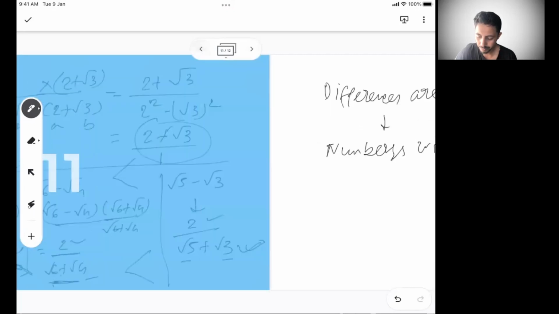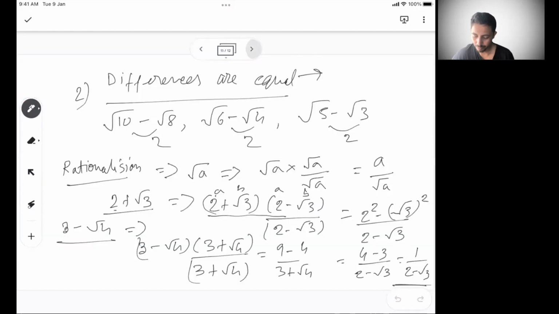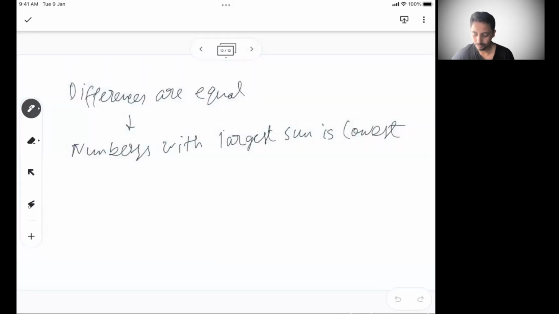So if you see typically here, what we did, root 10 minus root 8, what is the sum? 10 plus 8, 18. Because the denominator is going to be more for this number. Root 6 plus 4, 10. The denominator root 5 plus 3, root 8. So basically, again, when the differences are equal, the numbers with largest sum is lowest.